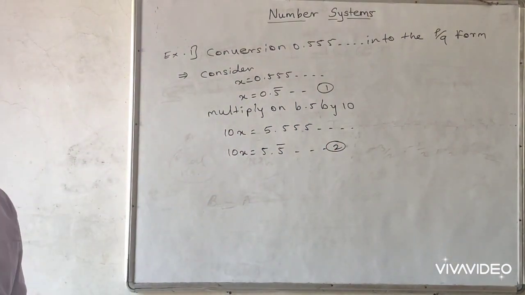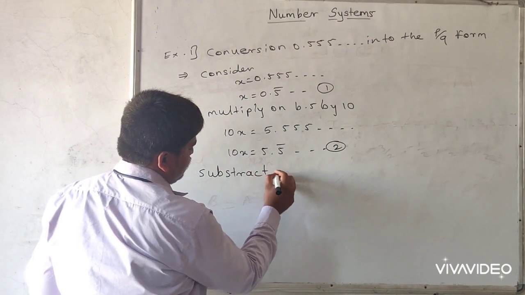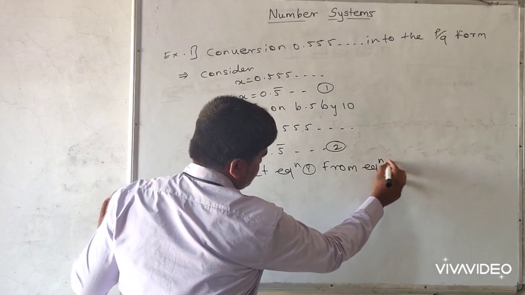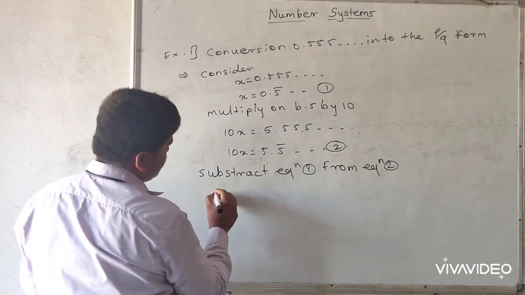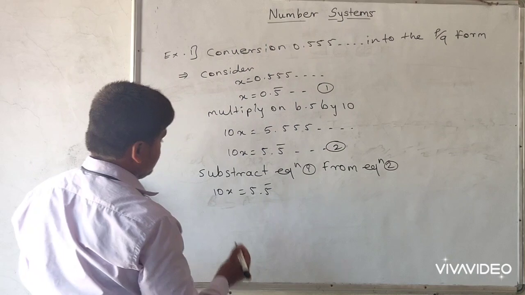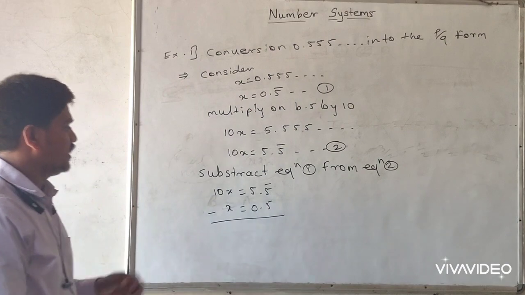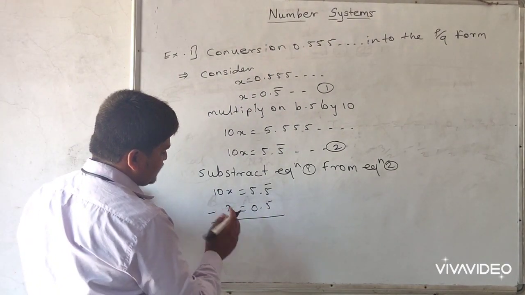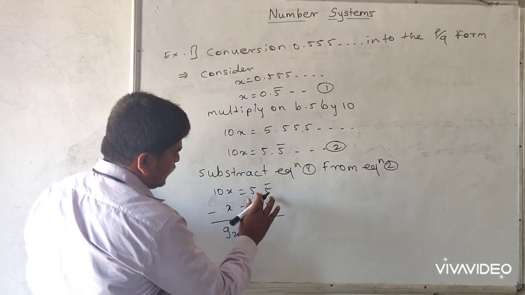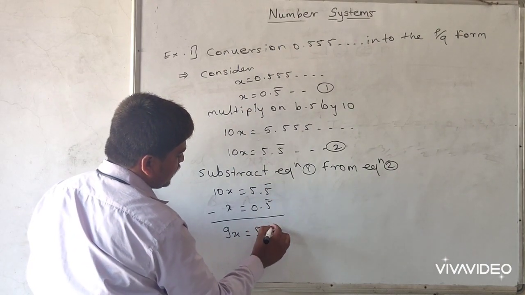Then subtract equation 1 from equation 2. So equation 2 is 10x is equal to 5.5 bar. Then equation number 1, that is x is equal to 0.5 bar. So that is the subtraction in vertical process. So 10x minus x, that is 9x, is equal to 5 minus 0, here 5, and then the bar. So 5 bar minus 5 bar, that is 0.